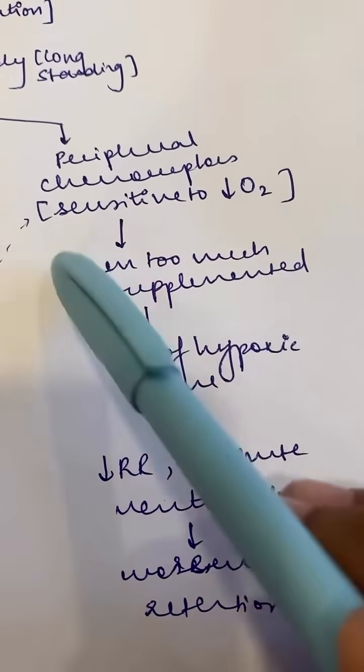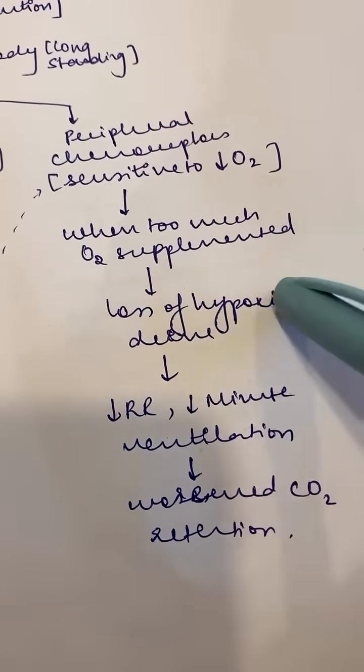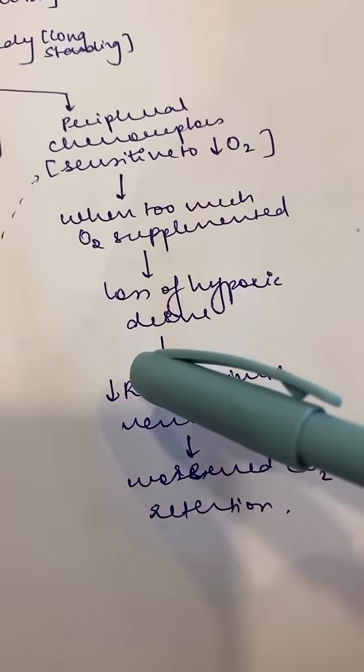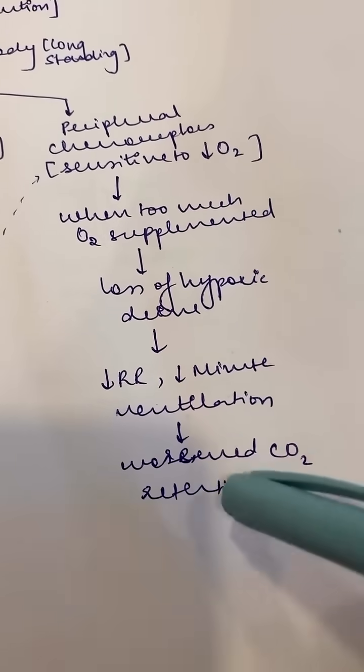When too much oxygen is supplemented in COPD, there is a loss of this hypoxic drive that's causing respiration. So there's a reduction in respiratory rate, reduction in minute ventilation, and there's worsened carbon dioxide retention.